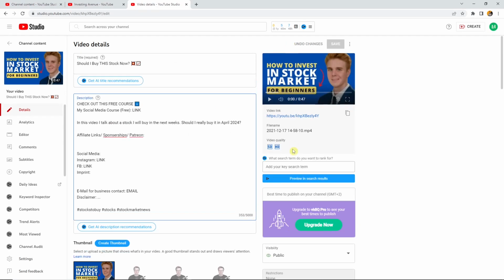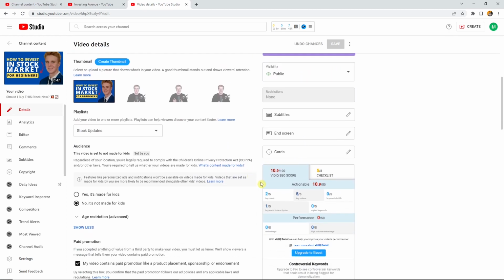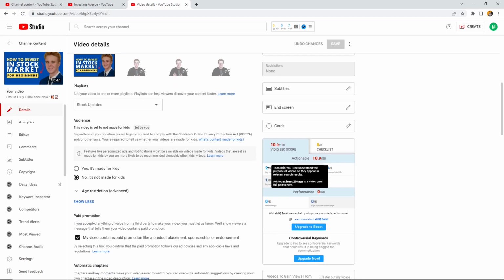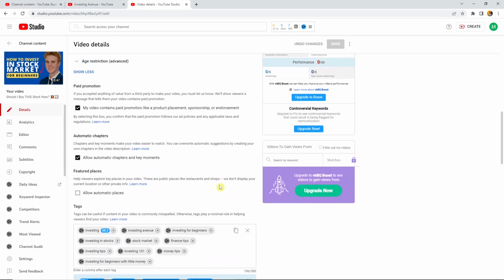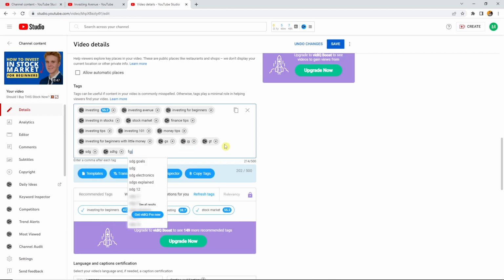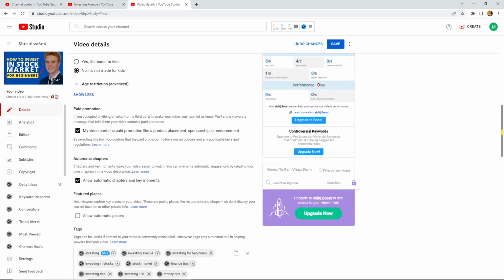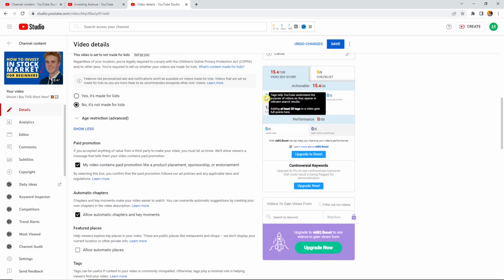we can also, of course, use this search engine optimization tab. We see that here we only have a VidIQ score of 10.9. What we should do is optimize the tag count, adding at least 20 tags so the video gets full points here. Okay, so I only have 2 out of 5. I should add more tags. Let's just type stuff in. Of course, you should type in useful stuff, but I want to show you that now I have 5 out of 5. This is good.